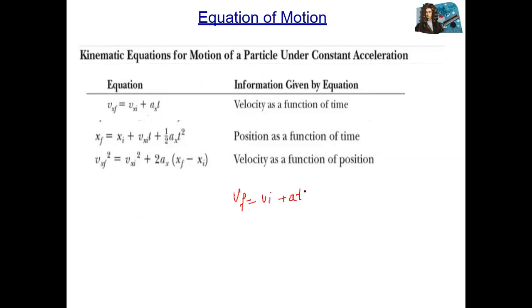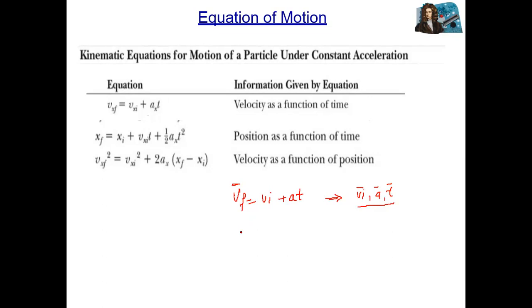This means that vf, the final velocity, is a function of initial velocity, acceleration, and time. When initial velocity, acceleration, and time are given, you can find the final velocity.